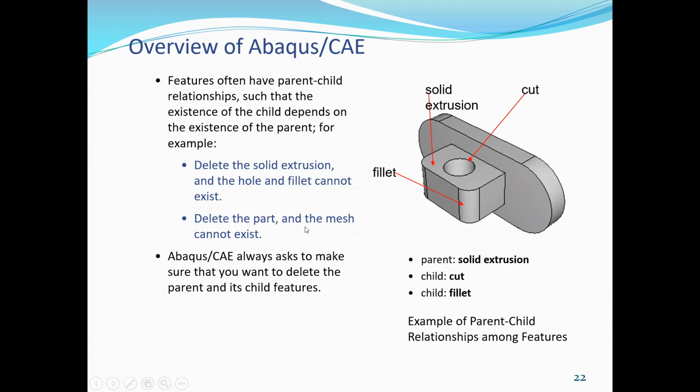If we delete the whole part, the mesh cannot exist. The mesh will also get deleted. Now, Abaqus CAE always asks to make sure that you want to delete the parent and its child features. So here the parent is the solid extrusion, and the children are the cut and fillet.